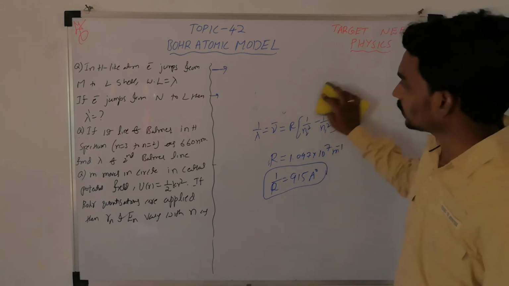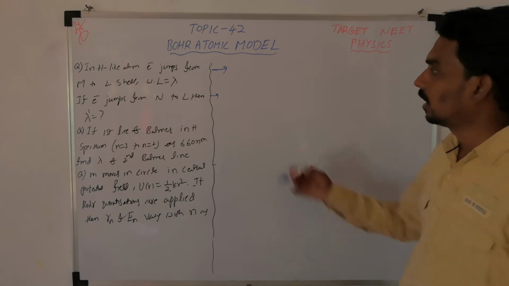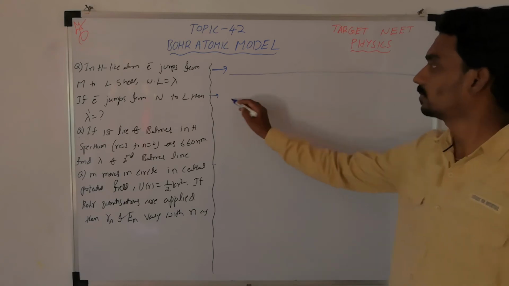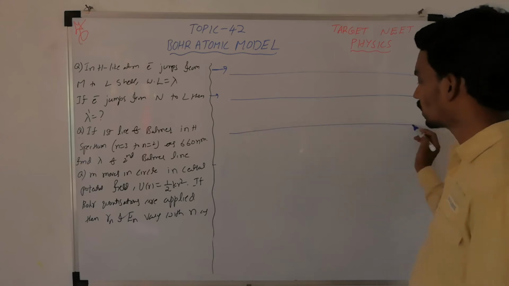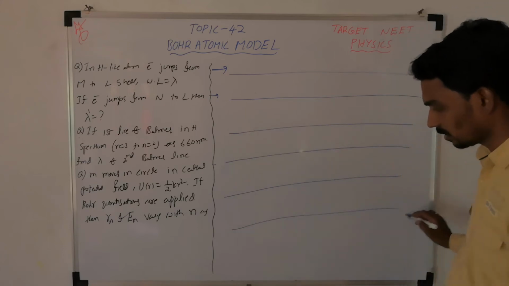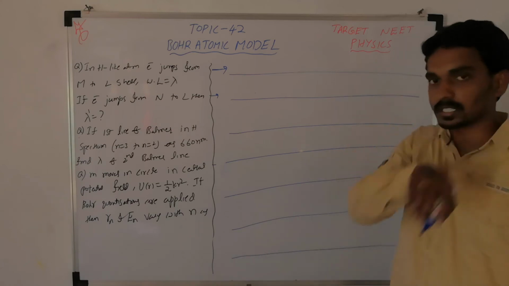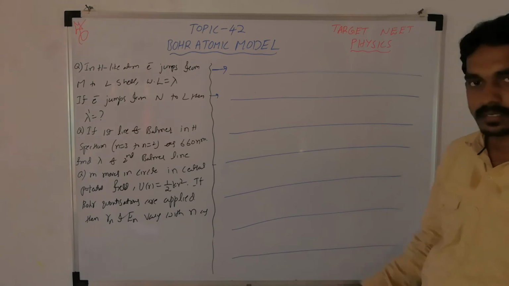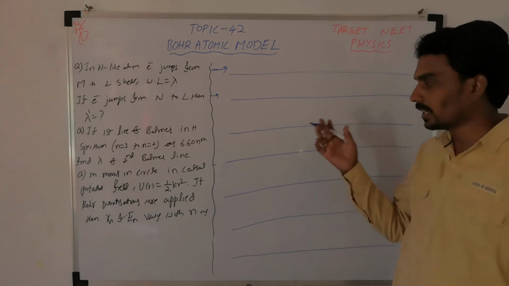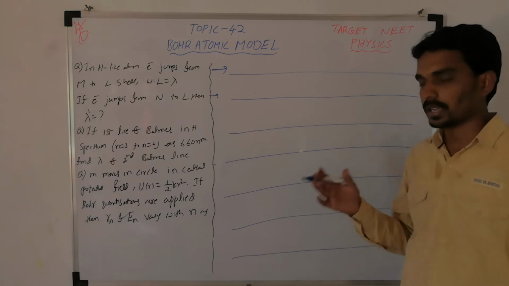Now based on this data, consider the hydrogen spectrum. What is the hydrogen spectrum? When an electron takes a transition, there are different types of photon energies possible, and those lie in different regions, and we categorize them into 5 types.